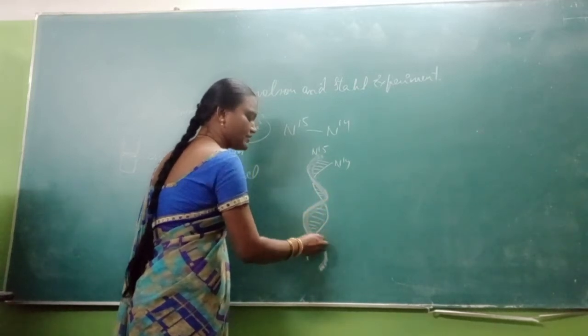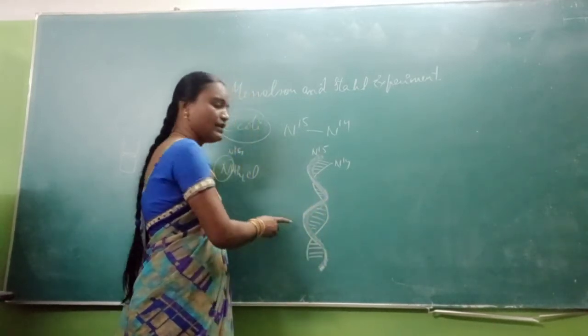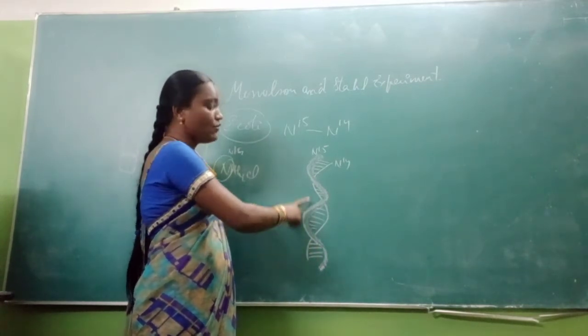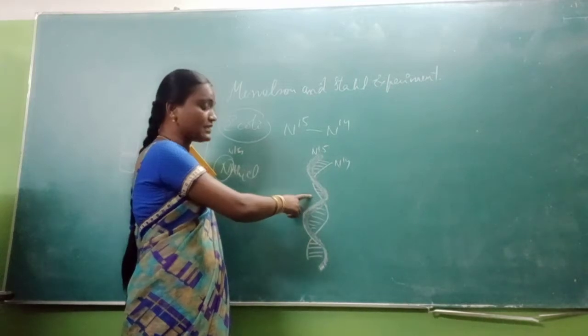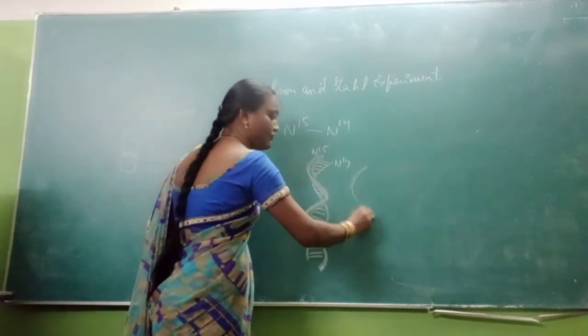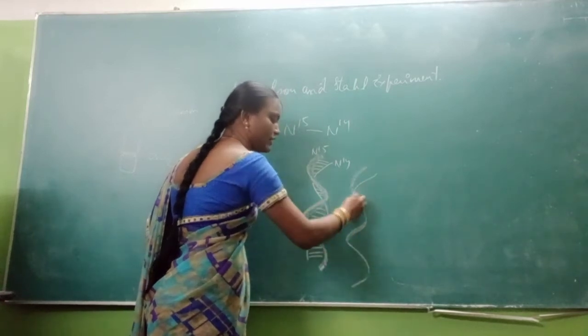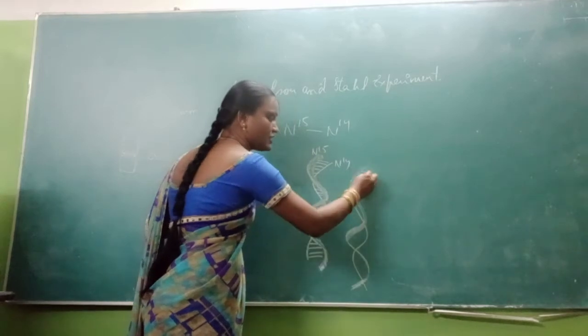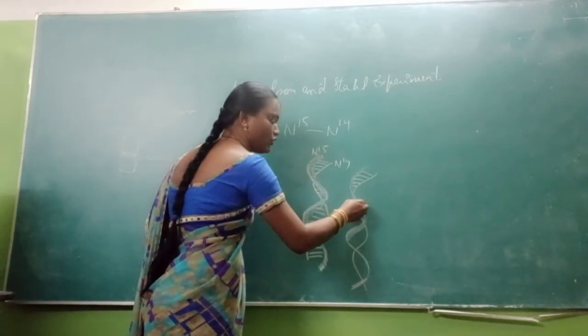So hybrids are formed; hybrid helices are formed. One strand contains N14 and the other strand contains N15 in the first generation. Once again I am just repeating, here there is a change in the medium of growth of the E. coli.